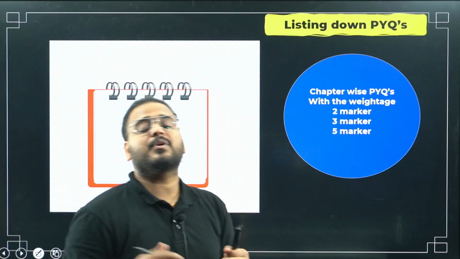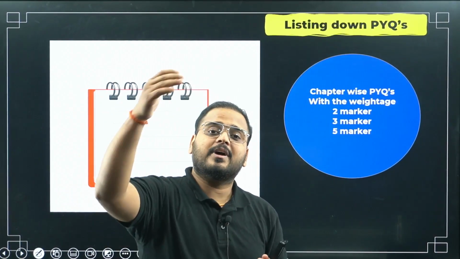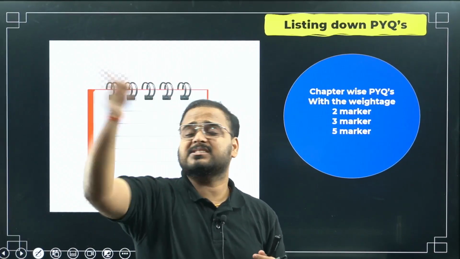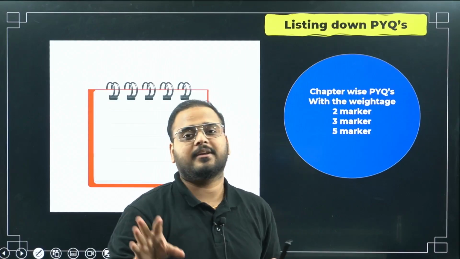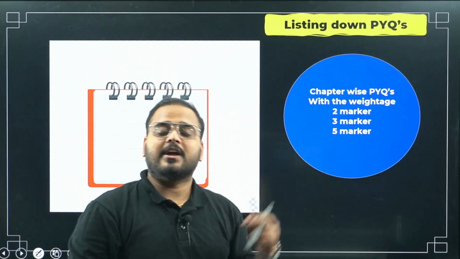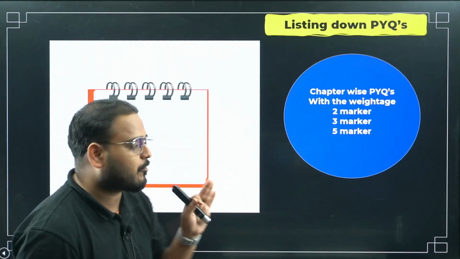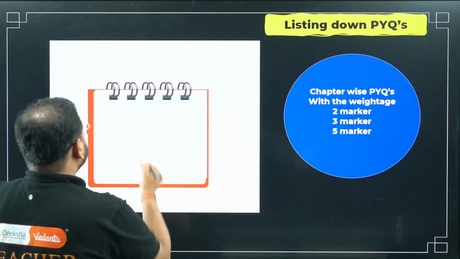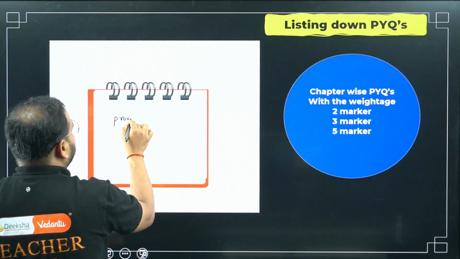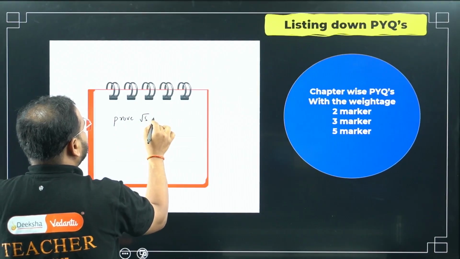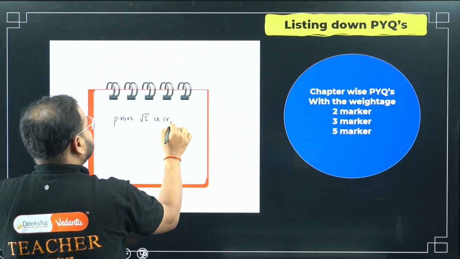Why? Because when you're revising again, you don't have to come back and check a different textbook for your revision questions. You don't have to find the questions again. The questions are given here. You don't have to answer the questions, just write the question. For example, they're asking, prove root 5 is irrational.